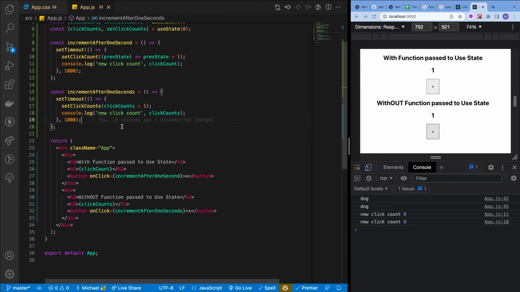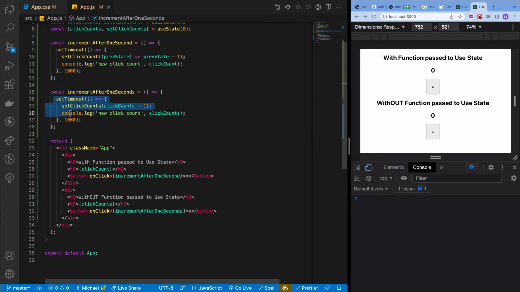The issue really becomes when we click this button. What happens if I click increment after 1 second multiple times for the one without a function passed to it? I'm going to click this button, and it will fire increment after 1 second, and then this function will fire, and then I will click it again within 1 second.